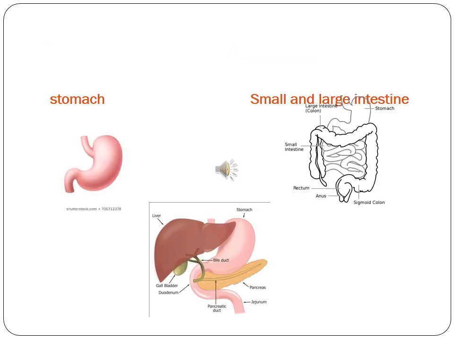The food goes to the stomach. The stomach is a J-shaped, thick-walled organ present on the left side of the abdomen. It is the widest part of the alimentary canal. The inner wall of the stomach contains gastric glands which secrete gastric or digestive juice, which contains 3 substances: hydrochloric